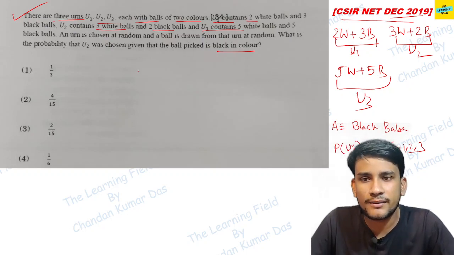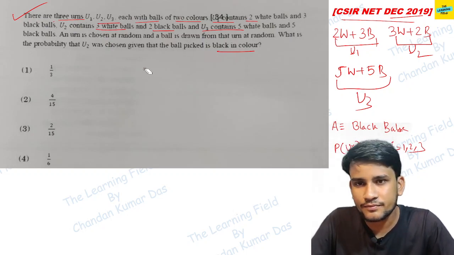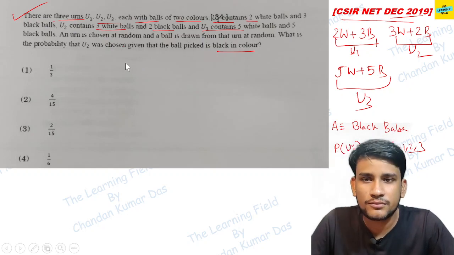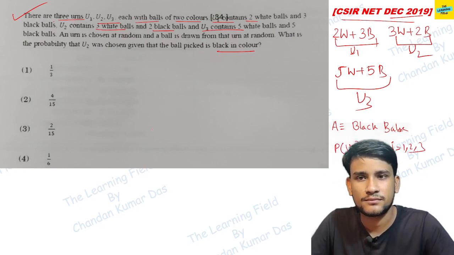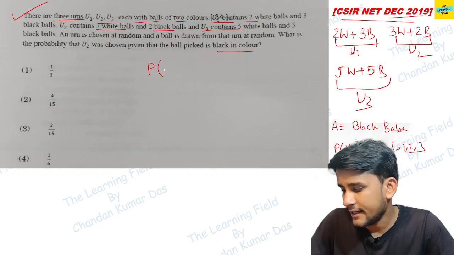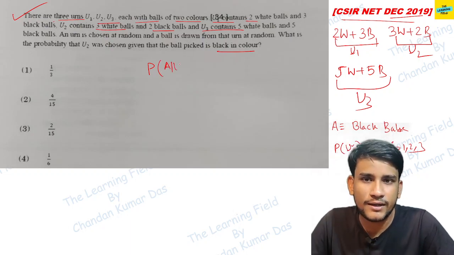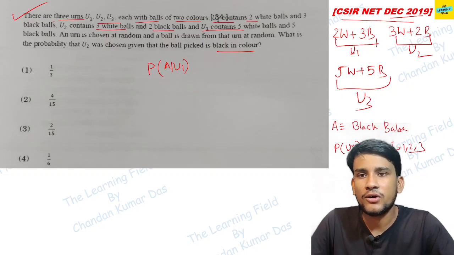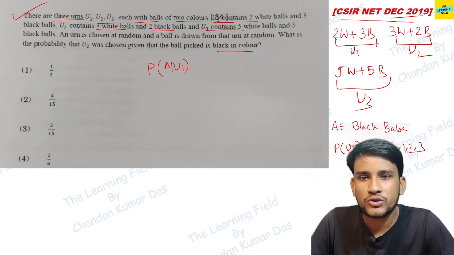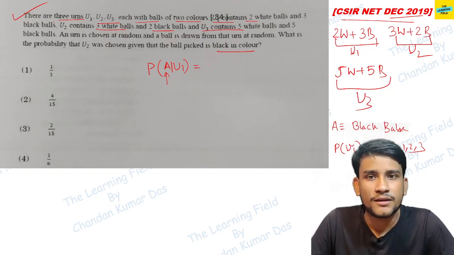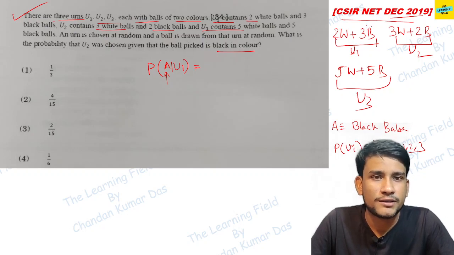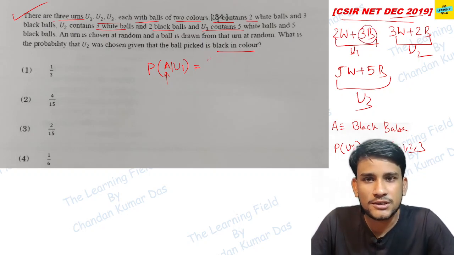Now we have to find the probabilities. Probability of A given U1. Why? Because it is given that we choose the black ball provided it comes from urn 1. What is the probability? Urn 1 में black ball how many? 3, total balls 5, so this is 3/5.